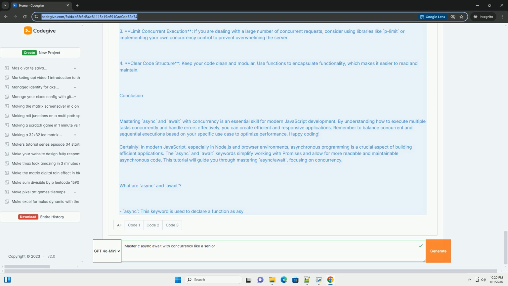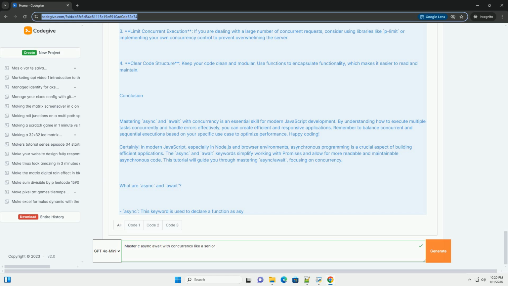While async/await is great for sequential operations, sometimes you want to run multiple asynchronous tasks concurrently. For this, you can use Promise.all to execute multiple promises at the same time. Example of concurrent execution. Let's say we have multiple tasks that take some time to complete.